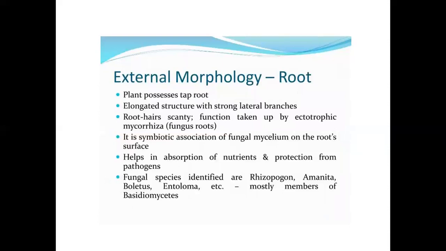External morphology of root. The plant possesses a taproot, an elongated structure with strong lateral branches. Root hairs are scanty; their function is taken over by ectotrophic mycorrhiza, that is fungus root. It is a symbiotic association of fungal mycelium on the root surface. It helps in absorption of nutrients and protection from pathogens. Fungal species identified are Rhizopogon, Amanita, Boletus, Entoloma, etc. Mostly the members are basidiomycetes.